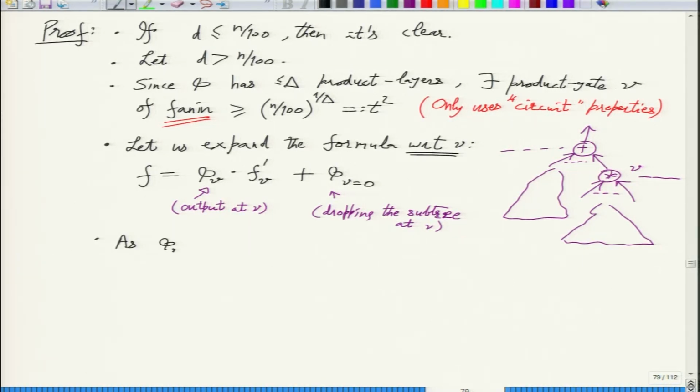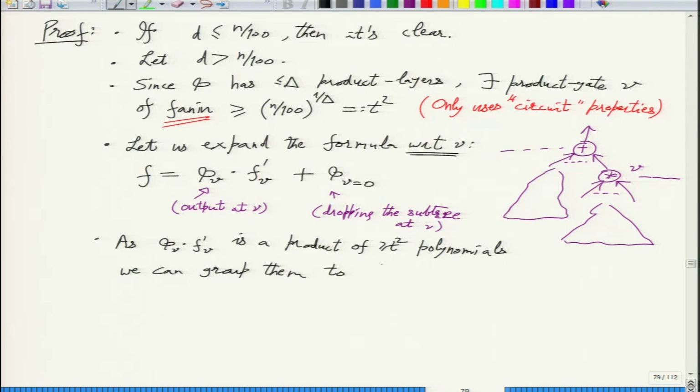As phi V times f prime V is a product of t square polynomials, we can group them as a T product.